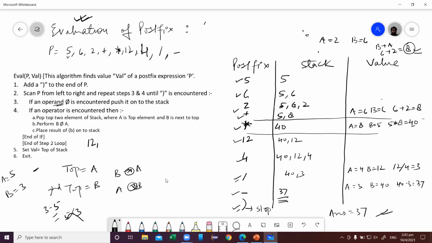Okay. 12 comma 7 comma 3 minus division 2 1, 5 plus multiplication then plus. Solve it. See what is the answer.